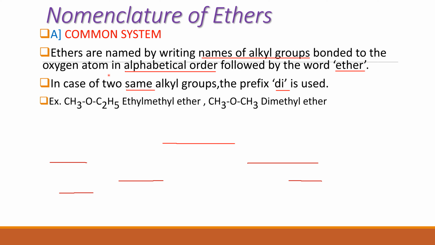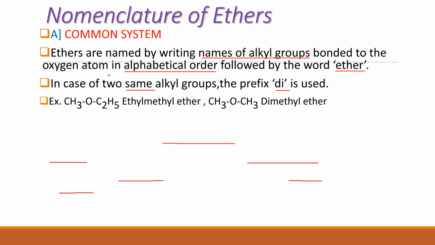In the common system, the names of two alkyl groups or aryl groups or alkyl and aryl groups which are bonded to the oxygen atom are named in alphabetical order, and the names of these groups are followed by the word ether.